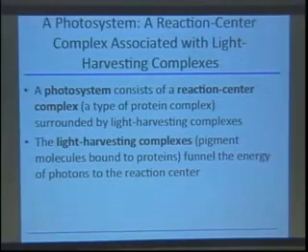It turns out that these pigments are contained within very large complexes called photosystems. These are complexes that have multiple proteins, they have lipids, they have many different types of pigments within them, and they're embedded within the thylakoid membrane. So these are complexes that include a central reaction center that is surrounded by what we call light harvesting complexes. And these light harvesting complexes are pigment molecules that are anchored in proteins within the photosystem itself. And the job of these pigments is to funnel energy of photons that are interacting with it into the reaction center. So they're a way of capturing electromagnetic radiation that is interacting with the photosystem and directing it to the place at the center where chemistry can occur.